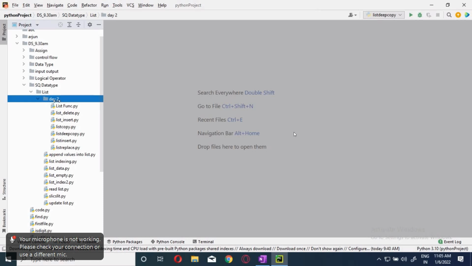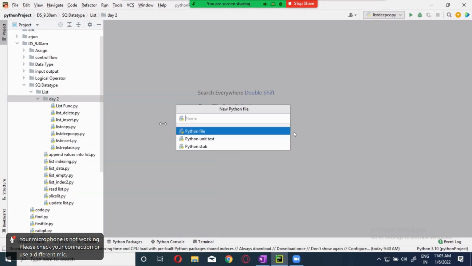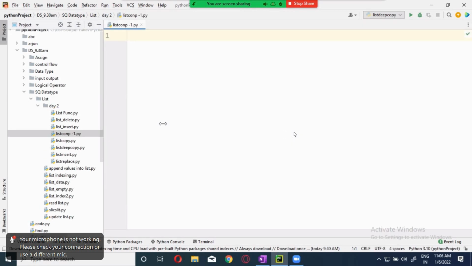Now let's do a small example over here, list comp 1. I'm going to write it. Here I'm creating a for loop to dump the values into the list. My purpose is to dump the values into the list. So please try to understand: the purpose of list comprehension is to create the list, not to print the values. I've seen so many people doing that, but that is not the actual purpose of list comprehension, which is to create a list in the most elegant way.